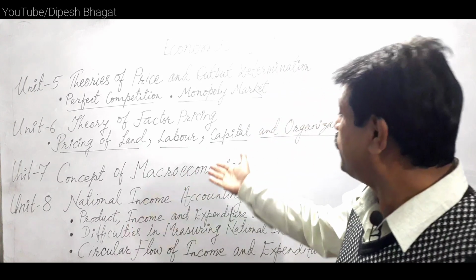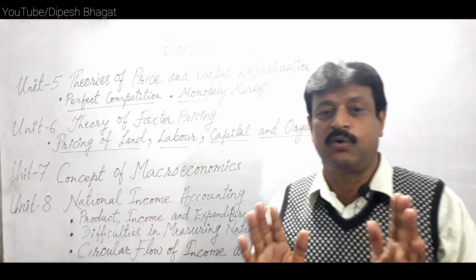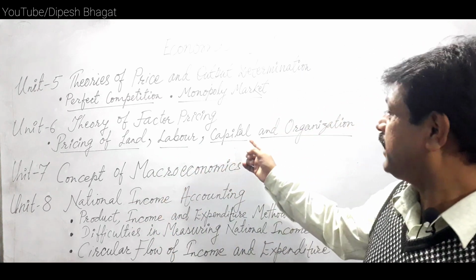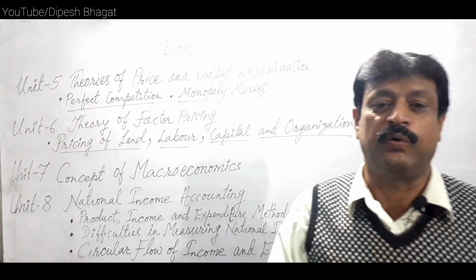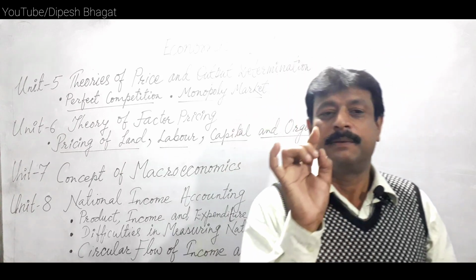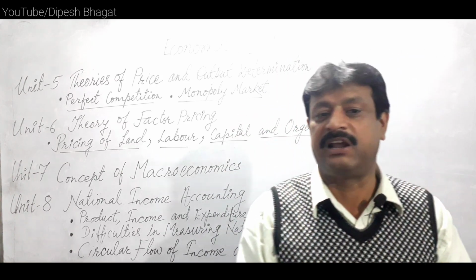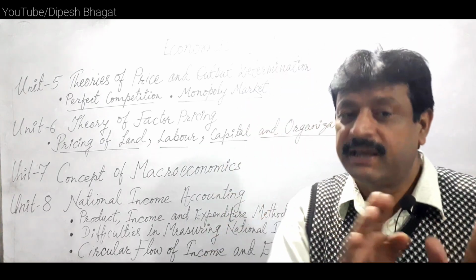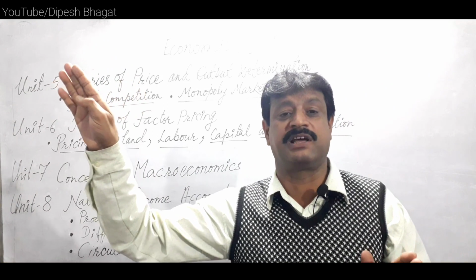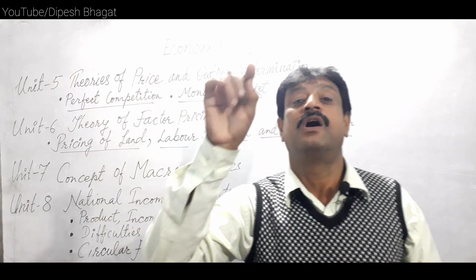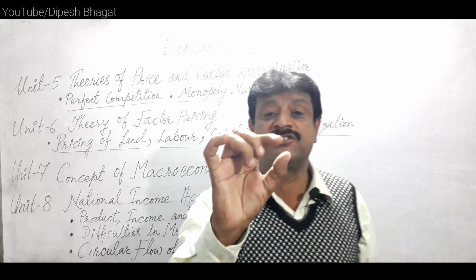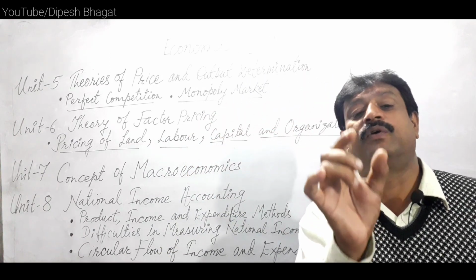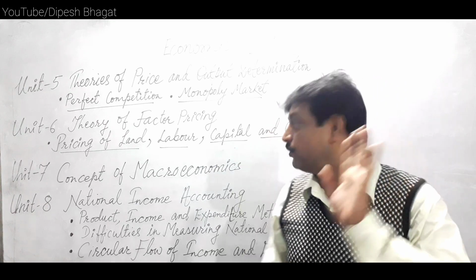So under wages theory also, we have to mention the criticism, and in the interest theory also, we have to mention the points of criticism after explanation of the theory. And if the question comes, 'critically explain the classical theory of interest', then we have to introduce the theory, write the statement and a figure, and then explain all the criticism of the theory.